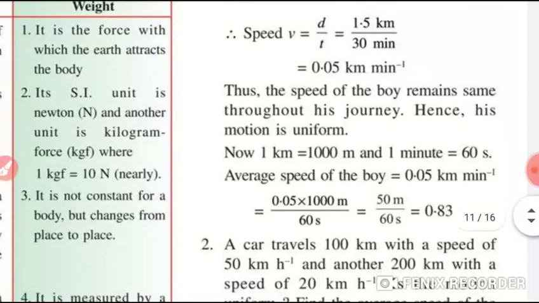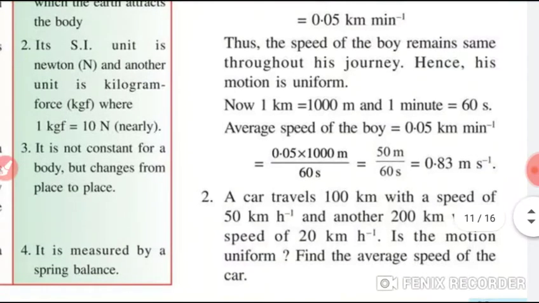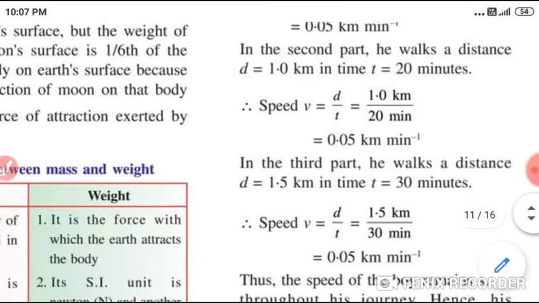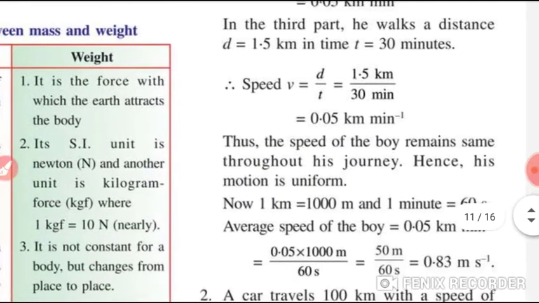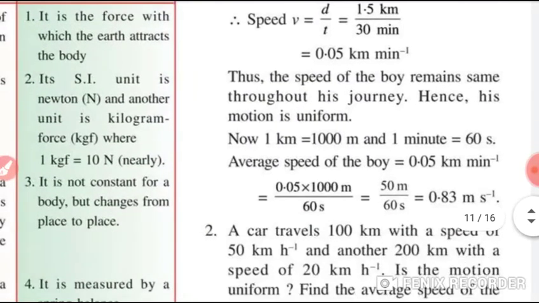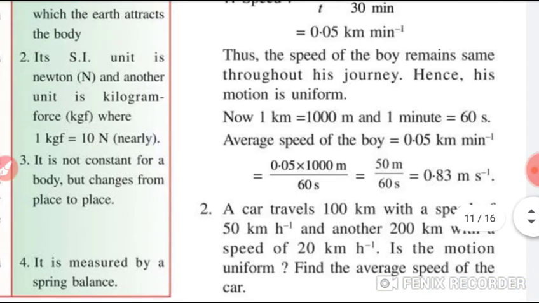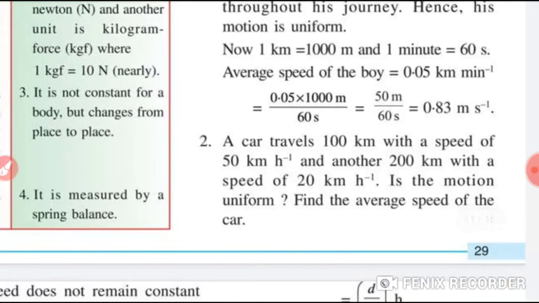Thus the speed of the boy remains the same throughout his journey, as you are seeing in the first part, second part and third part. Hence his motion is what? Uniform. Now 1 kilometer is equal to 1000 meter, as you know, students, and 1 minute is equal to 60 seconds. So you have to find the average speed of the boy.